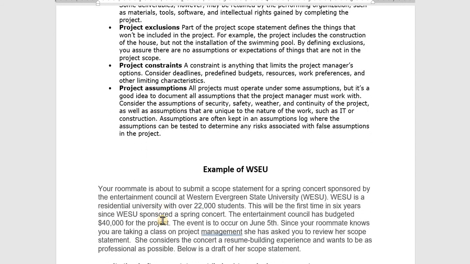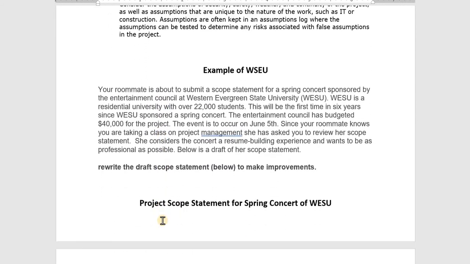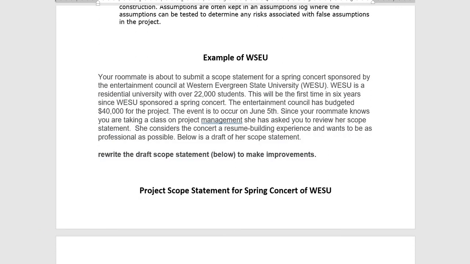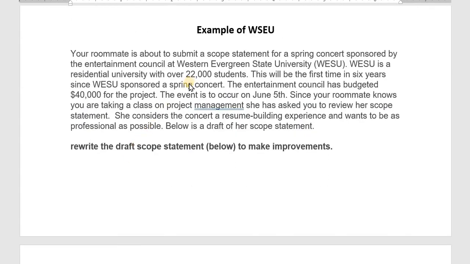Okay, so here is an example where we need to create a scope statement for a music concert of the Western Evergreen State University, which has over 22k students, and it has a budget of 40k, and the event is going to occur on June 5th next year.